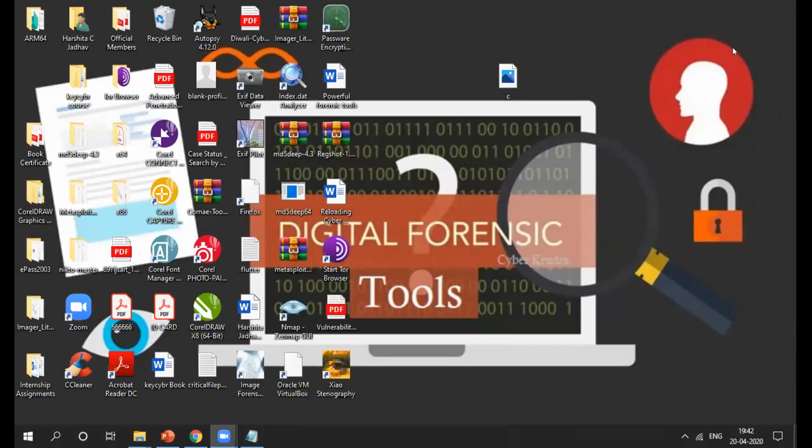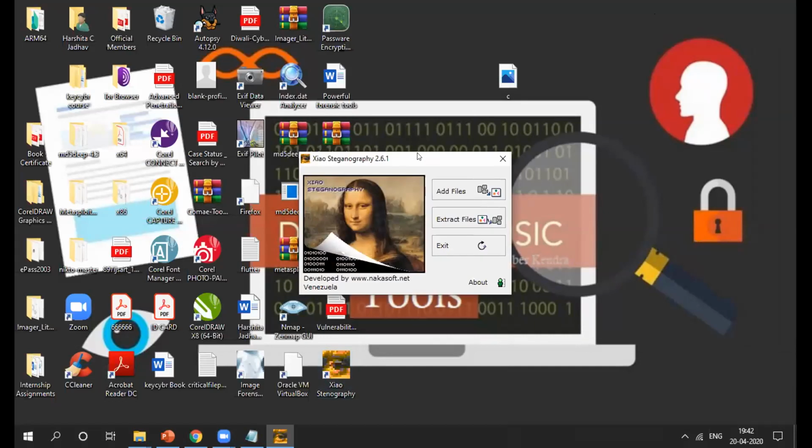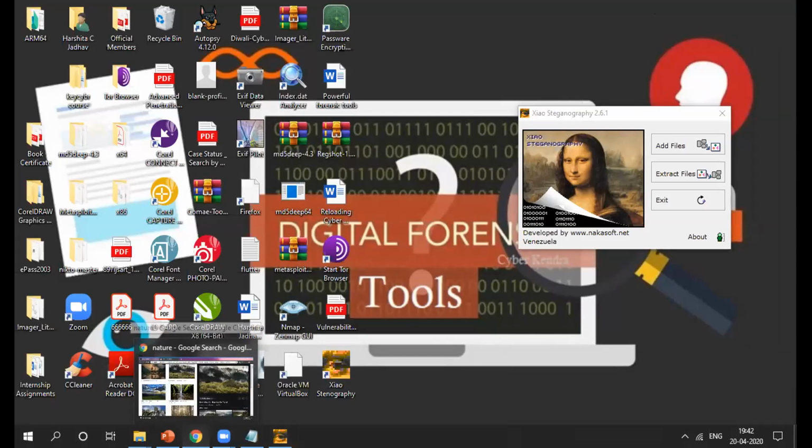So the second one is steganography using a tool, right? There are lots of steganographic tools. Okay, you can use any, but I prefer the Xiao steganographic tool. Okay, you can just download it by Google. Okay, so I don't need this one, so I'll just delete it.